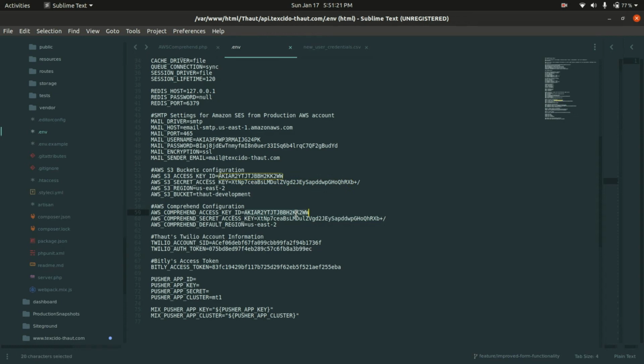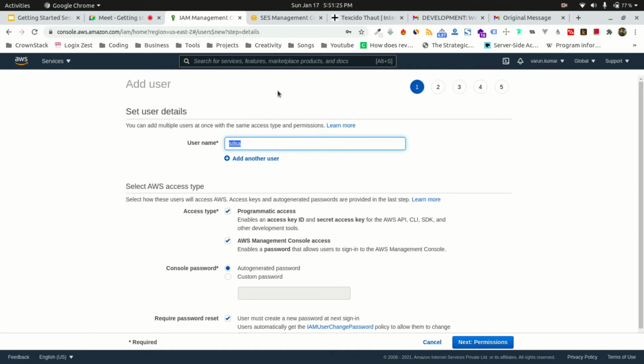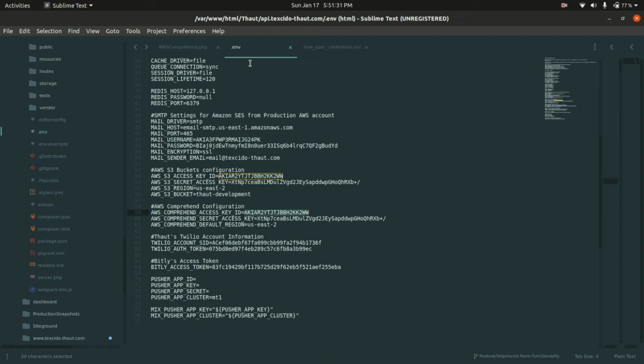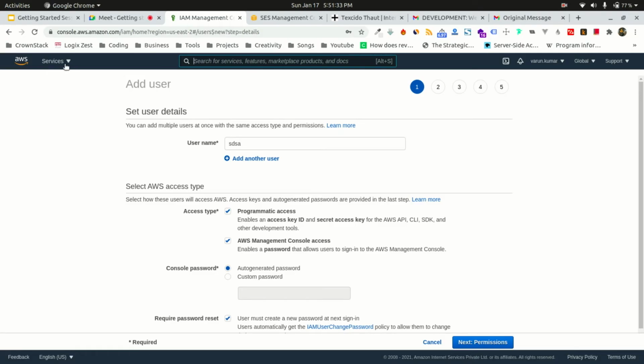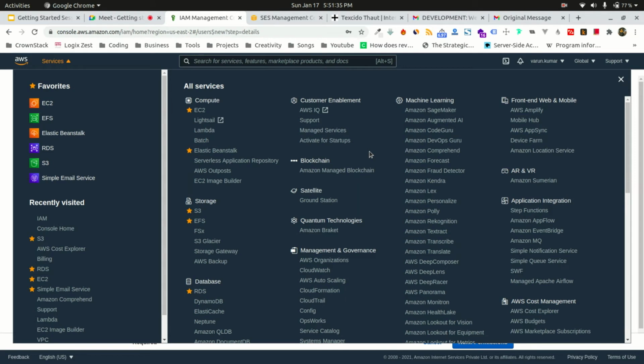So that is safe because there are some services which are very costly. Thousands of dollars can be built up in a month. That level of costing is there, right?